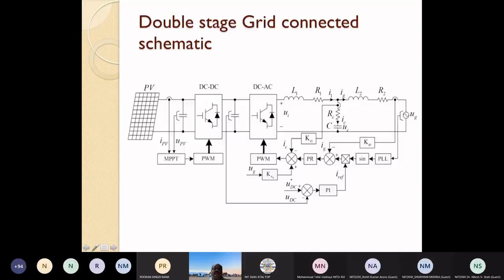We call this a double stage or two-stage system, where the photovoltaic output voltage is first increased to a level where the inverter can work.